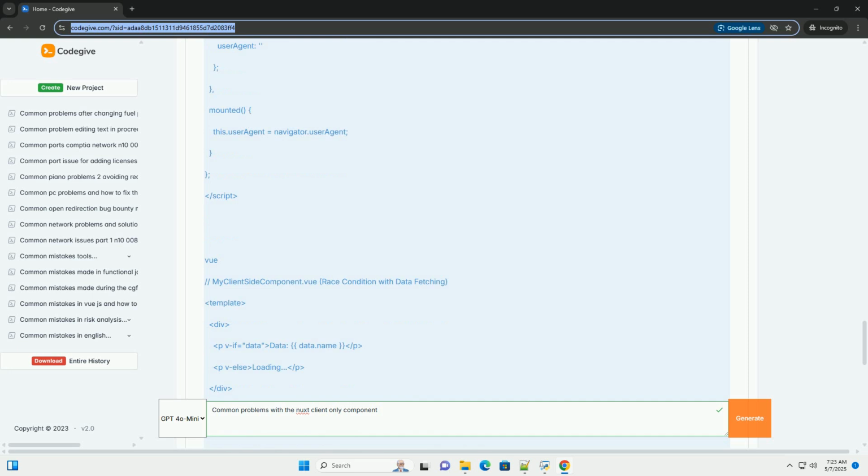build process. SSG is a great solution if your data is known at build time or rarely changes. Use dynamic rendering with caution. Dynamic rendering involves serving different content to users and search engine crawlers. This can be achieved by detecting the user agent and serving the full client rendered content to search engines. However, this technique can be considered cloaking by some search engines and can lead to penalties if not implemented carefully. Use it sparingly and ethically.